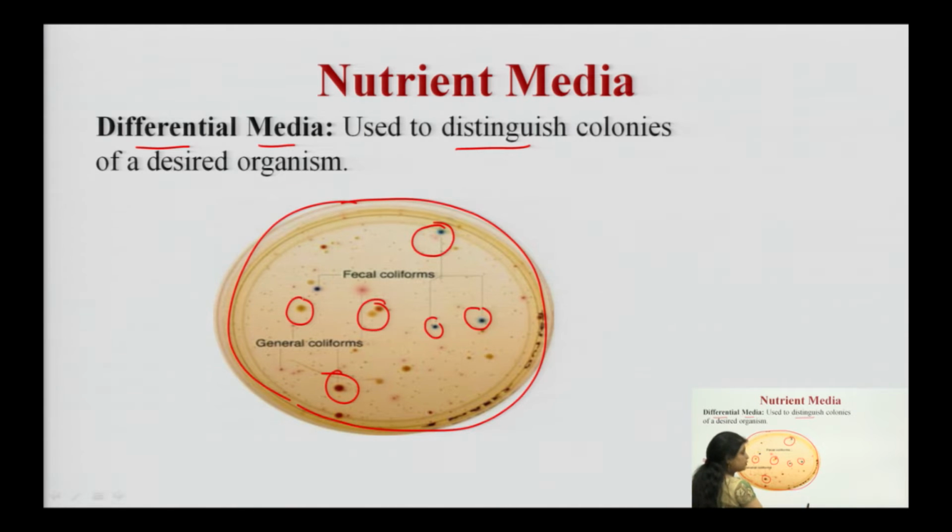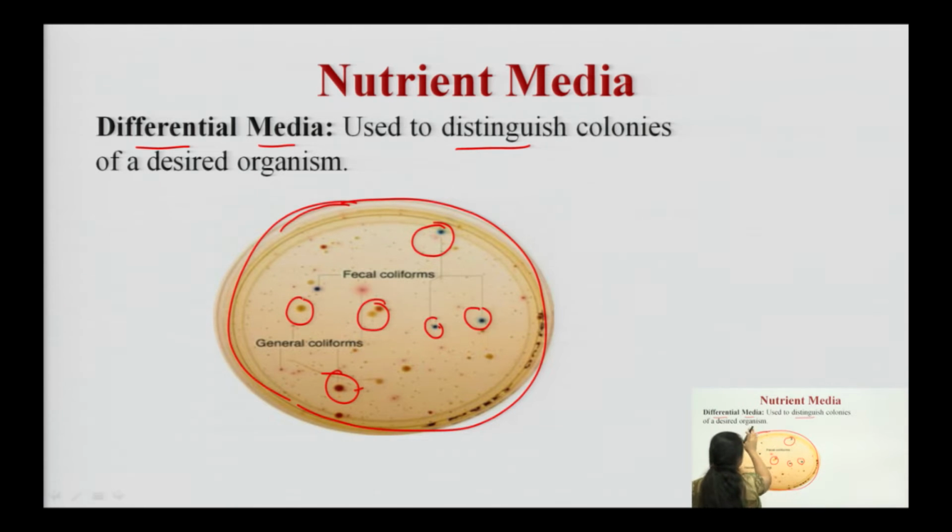Suppose if we have gram positive bacteria, they will look blue in color, and gram negative bacteria will look red in color. Within the same Petri plate we will be able to differentiate between gram positive and gram negative bacteria. We will be able to observe the difference between the species of microorganisms being grown, with the colonies being generated within that Petri plate.